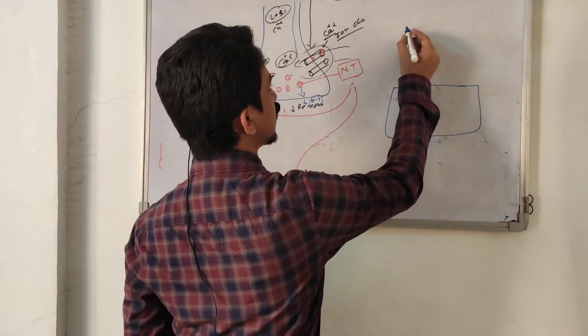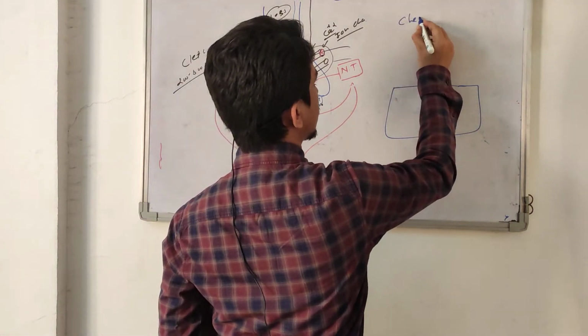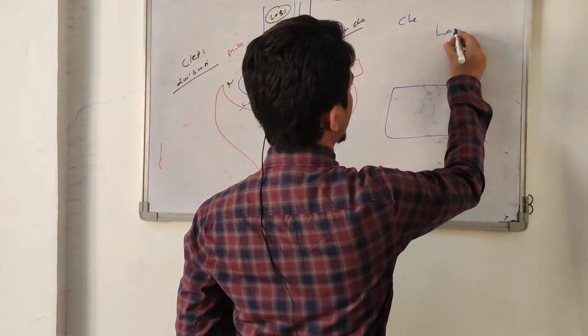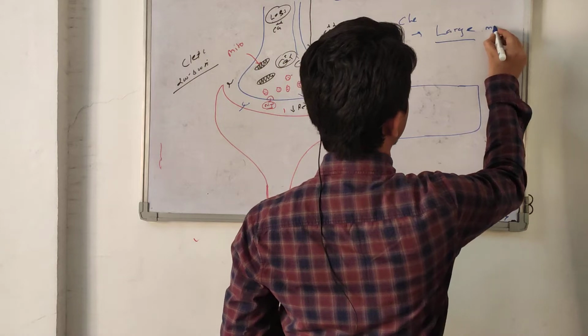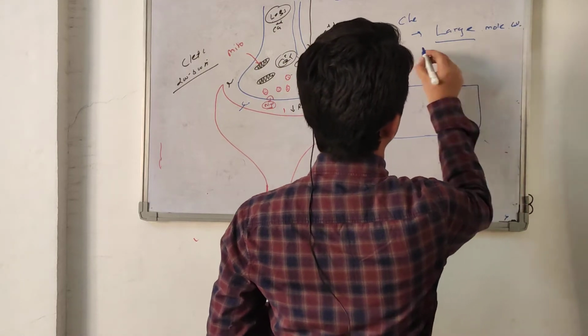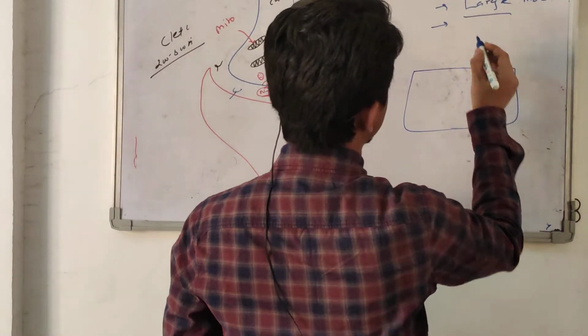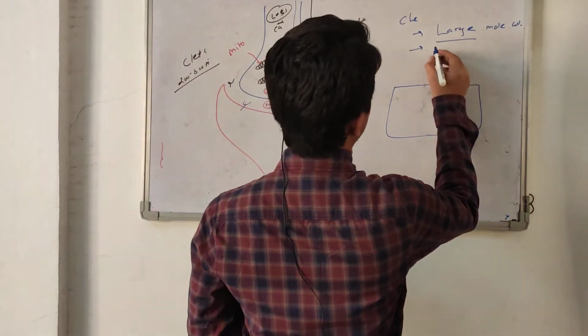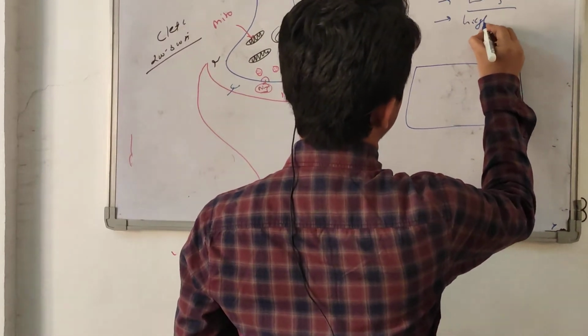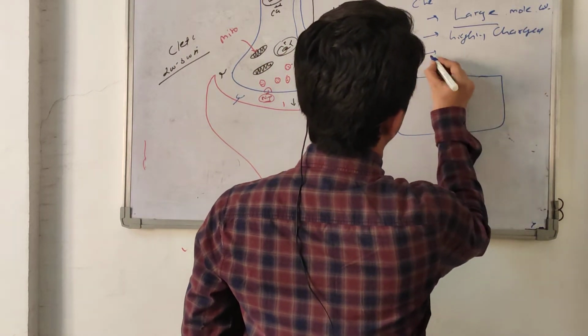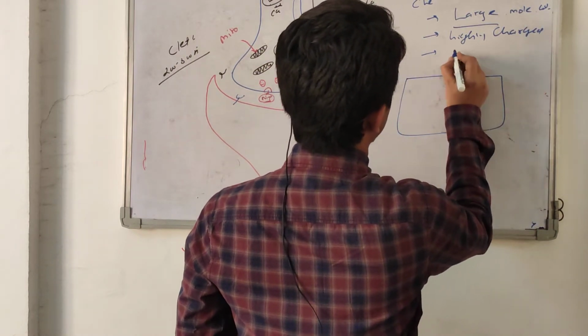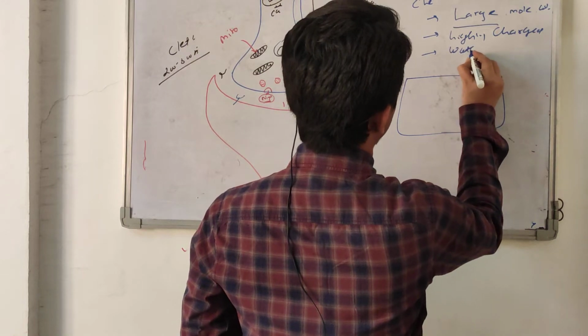Those chemicals which have a very large molecular weight, or those neurotransmitters or hormones which are highly charged and not lipid soluble, meaning they are water soluble.